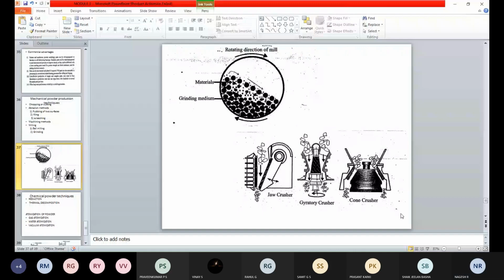Next, another one we have is thermal decomposition. Here we use some form of liquids, like carbon monoxide at high pressure. When the material is heated, it gets converted into a powder. Here we have a metal carbonyl formed by using carbon monoxide at high pressure.